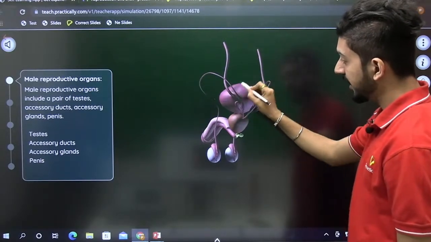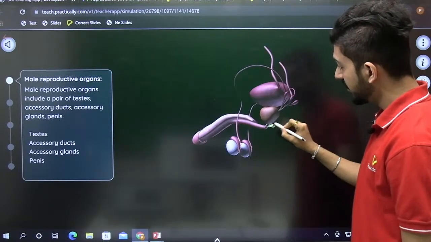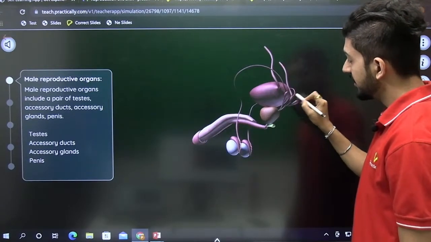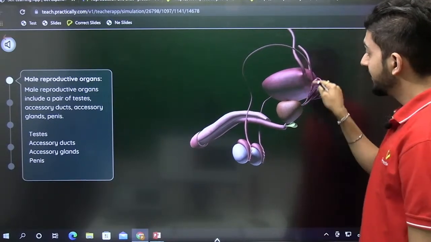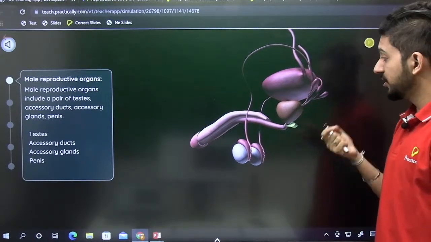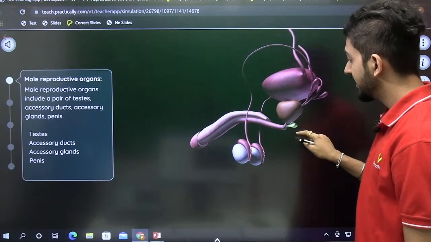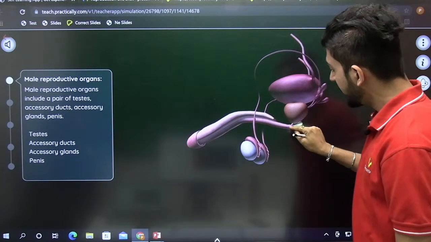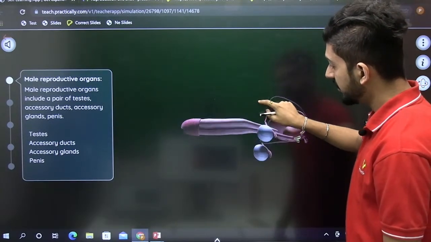This is the urinary bladder, and then they get connected to the prostate gland and the seminal vesicles, and as discussed before, the secretion of both helps nourish the sperm and also provides the medium. These tiny glands are the corpus gland, and then it finally leads to the urethra, which is a long tube-like structure, as you can see here.